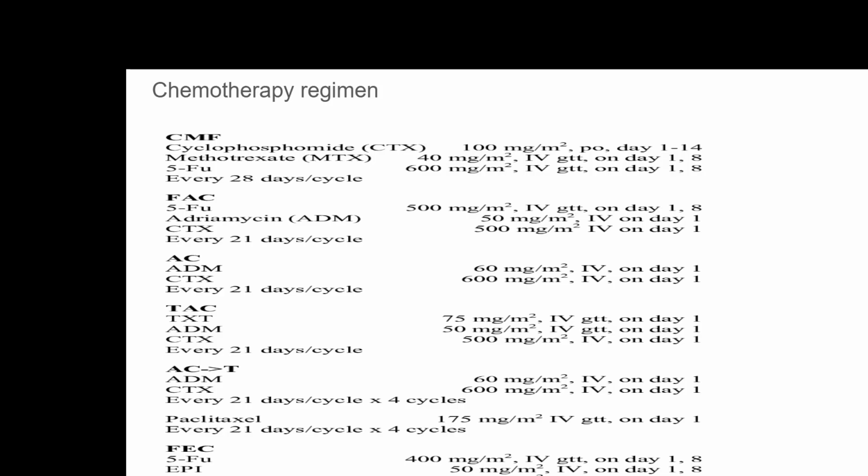This again is part of the guideline for the pharmacotherapy of malignancy. I am just briefing about the regimens which are often used. The regimen commonly used are cyclophosphamide, methotrexate, and fluorouracil.